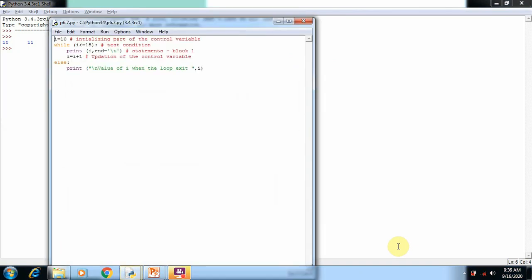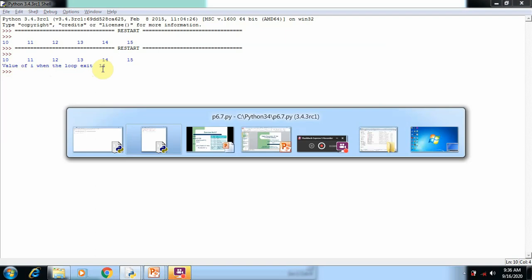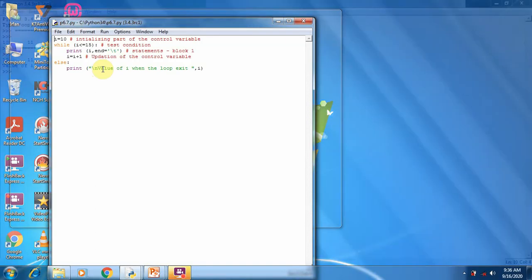Now we are going to execute the program 6.7. Here we are using the same program with the else part. See, now I am going to execute this program. You can see 10, 11, 12, 13, 14, 15 printed because the condition is true six times. After that, when the condition becomes false, when the I value is 16, the else part is executed. In the else part there is a statement: value of I when the loop exit, I. I means the variable, the control variable. So at the end of the loop, the value of I is 16. From that we can understand how the loop executed.